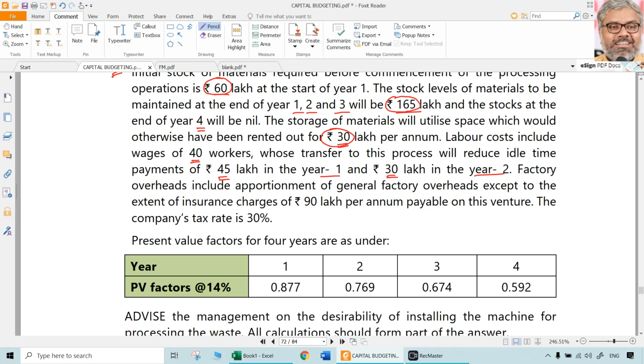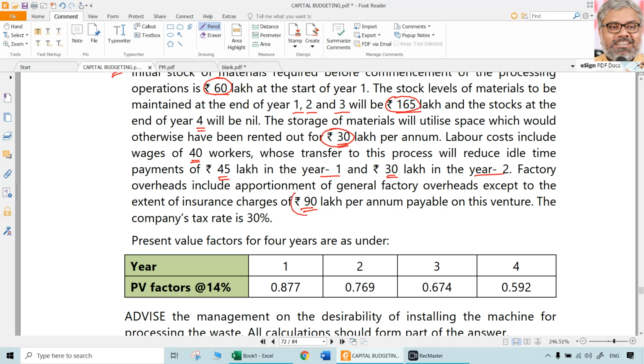Factory overheads include apportionment of general factory overheads except to the extent of insurance charges of 90 lakhs. See, apportionment of general factory overheads should not be taken as part of cash flows. We discussed that because it is not a relevant cost. It is not particularly related to this project. It is general factory overheads incurred throughout the factory. So that is irrelevant for this project.